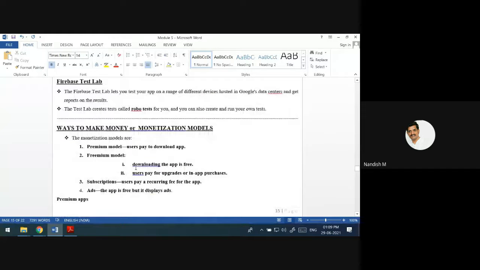How to make money from these apps? In four ways you can make money from these apps. One is premium apps that you have seen, freemium models, subscriptions, and ads. What is this premium model?